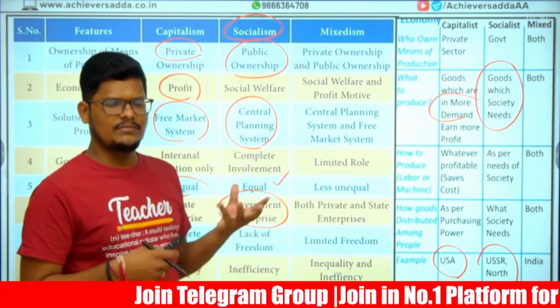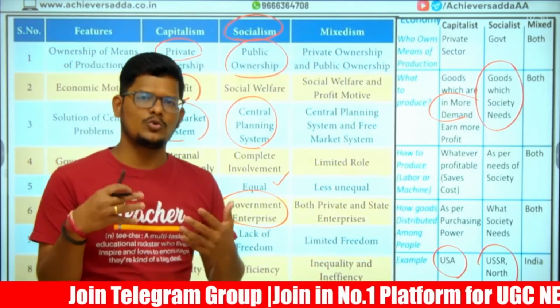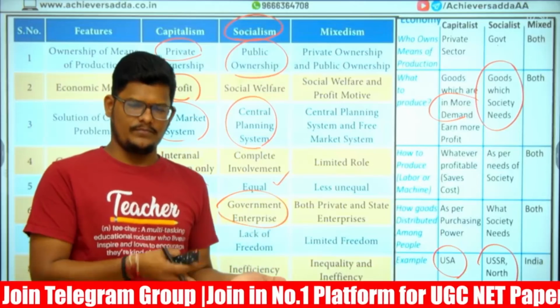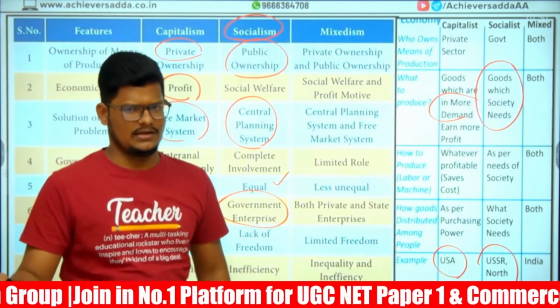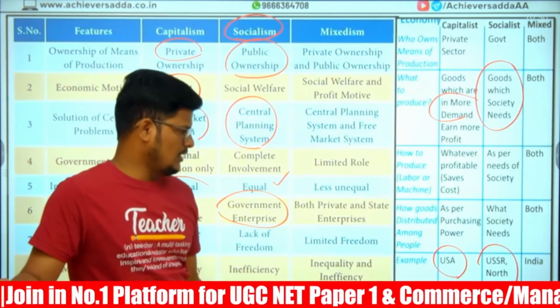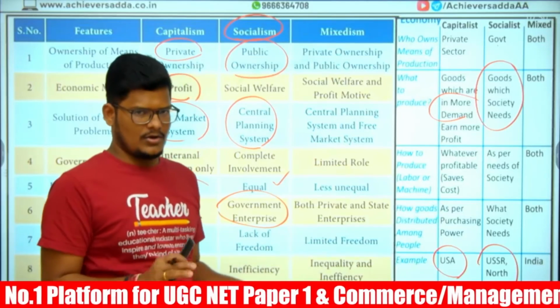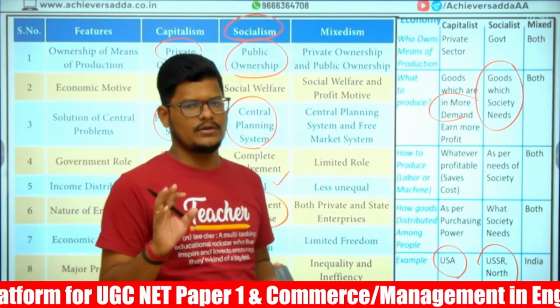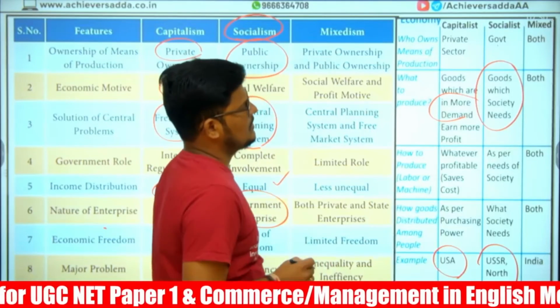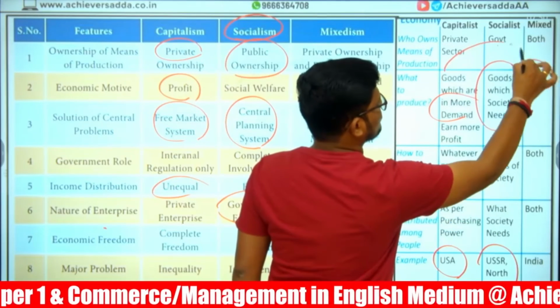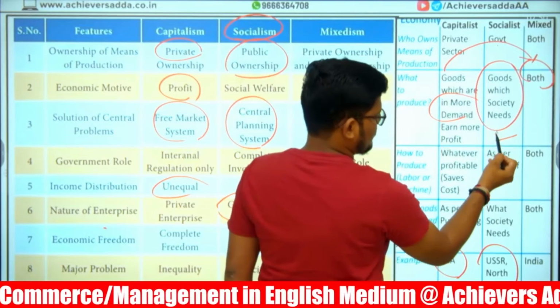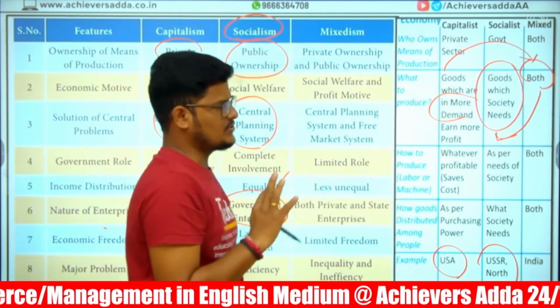And here income distribution will not be too much unequal, not too much equal. In some areas equality will be maintained, in some areas inequality will be there. Both private and government will be involved. Limited freedom will be given to the private enterprises. What to produce: what society needs, as well as what the customer demands, both will be produced.